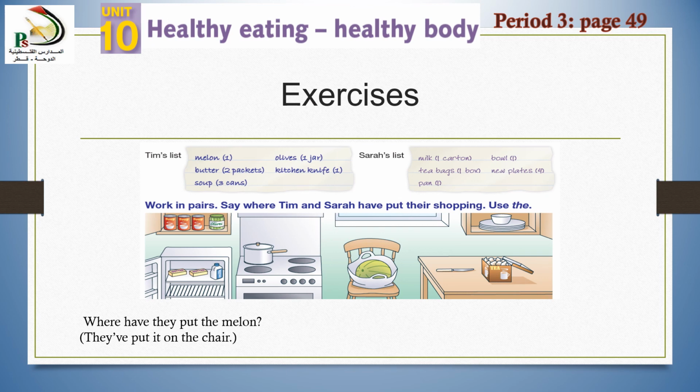The question will be, where have they put the melon? The answer, they have put it on the chair. Okay, don't forget to use the definite article the. Now this will be homework also. You will write 3 sentences about it and send them to me on my WhatsApp. By this activity, I will come to the end of my class.